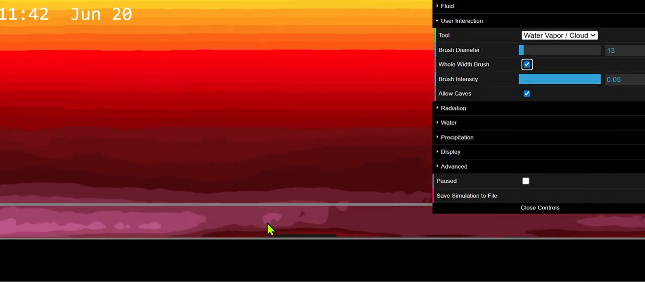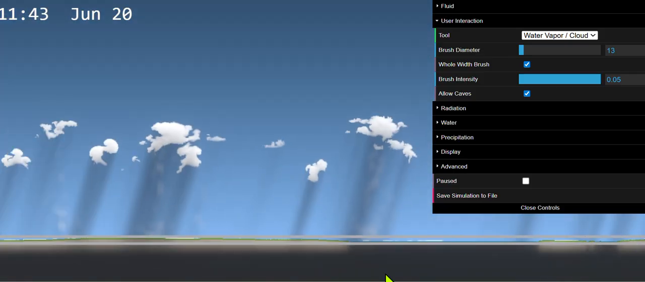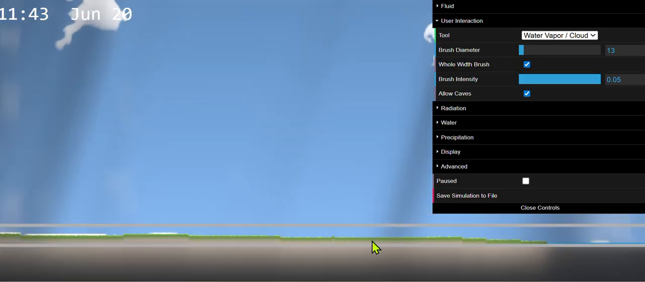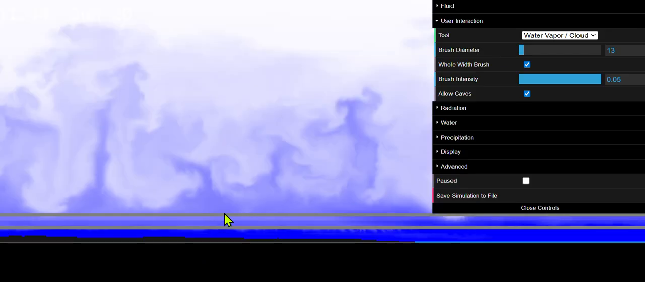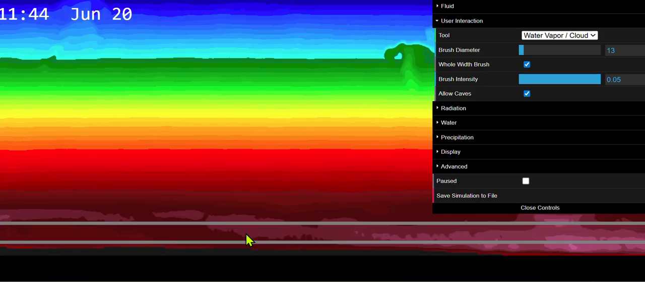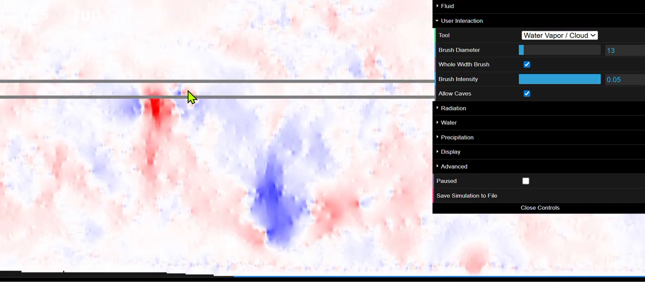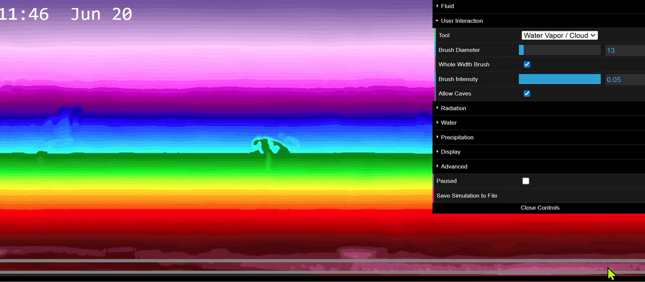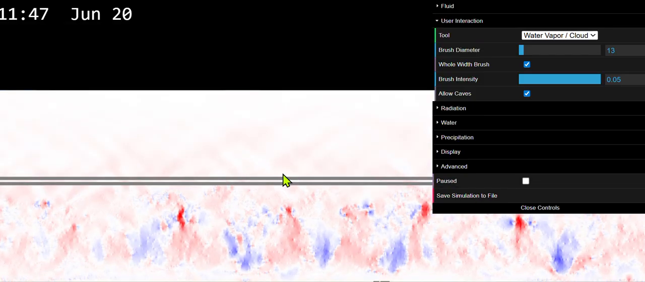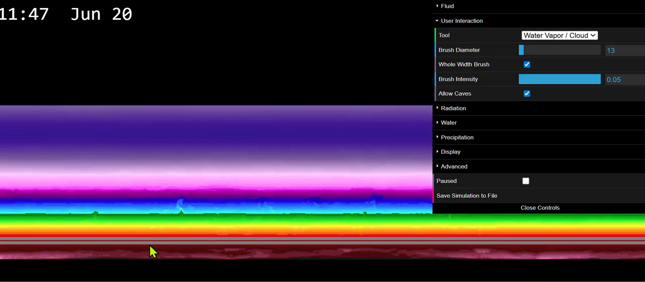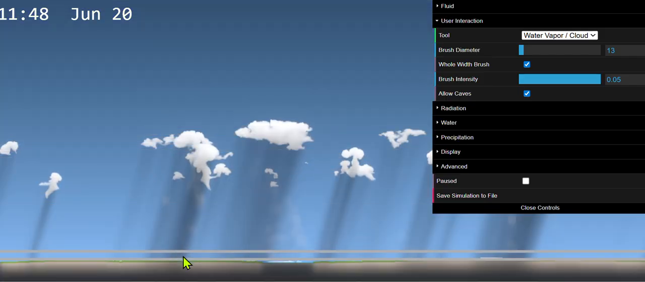Also, if you want to give a boost, then you should use the water vapor / cloud at whole width, so that it will help. It actually helps a lot. Okay, and we have this area of sinking air. So there are some pockets of sinking air, some downdrafts. Okay, we can just keep adding water vapor.